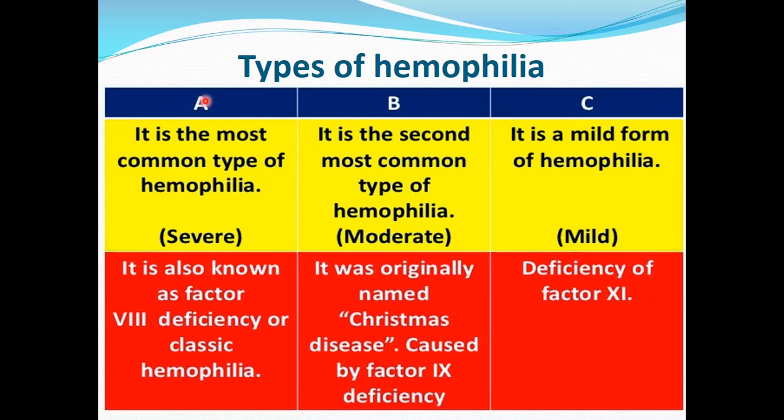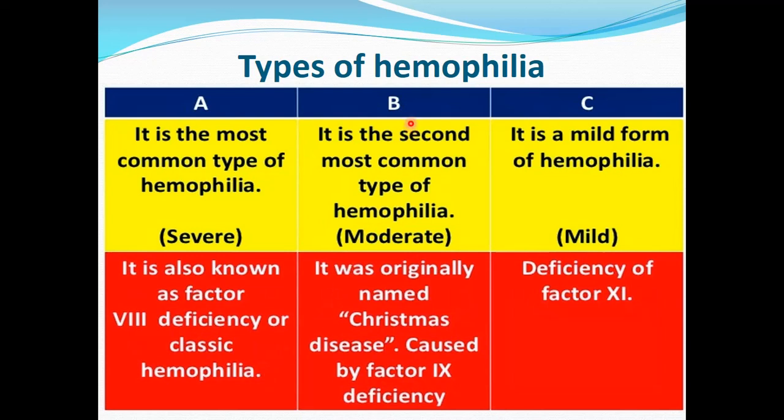The most common type of hemophilia is hemophilia A. It is due to deficiency of factor 8. If clotting factor 8 is deficient, this results in hemophilia A. It is a severe form of the disease and is also known as classic hemophilia.